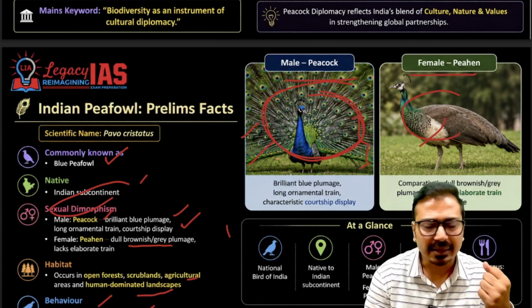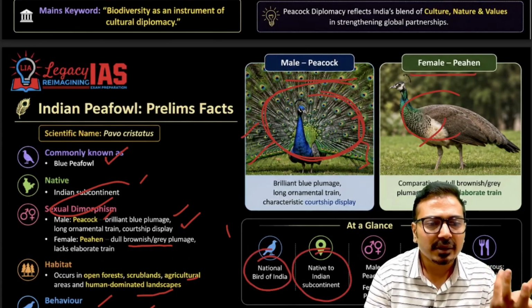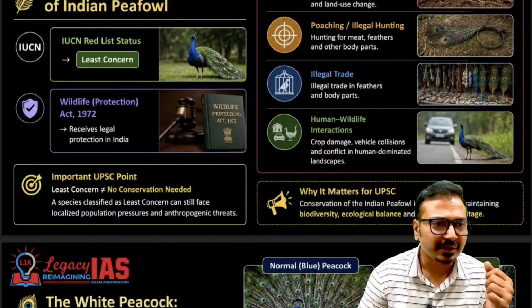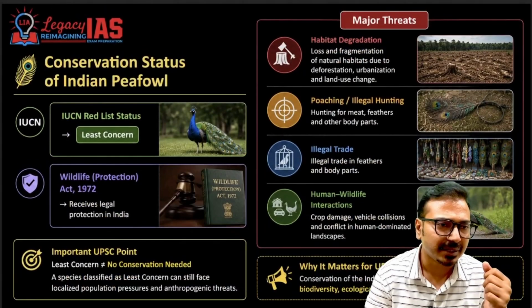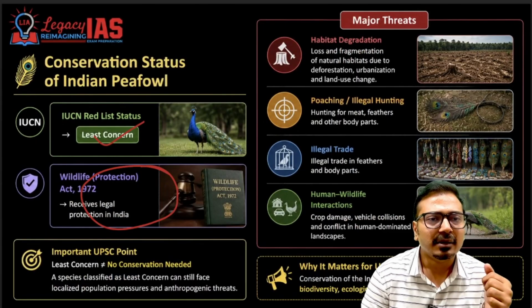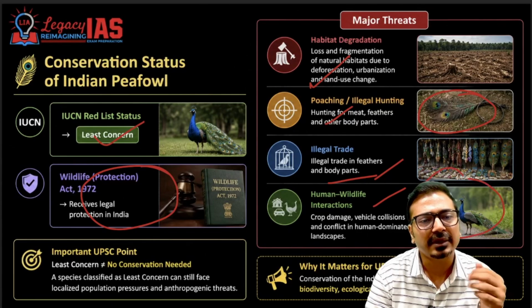So you should remember that it is the national bird of India, native to the Indian subcontinent. Now regarding conservation status, the IUCN status is least concern, also protected under the Wildlife Protection Act. Then what are the schedules of the Wildlife Protection Act? Habitat degradation is a major threat. Poaching and illegal hunting for feathers is banned in India. Illegal trade is there, because of that also they are poached. And then human wildlife conflict, they die because of such accidents also.